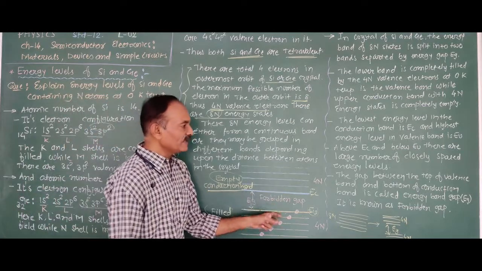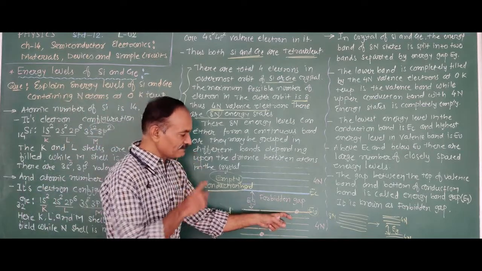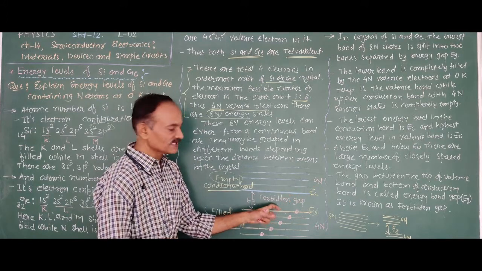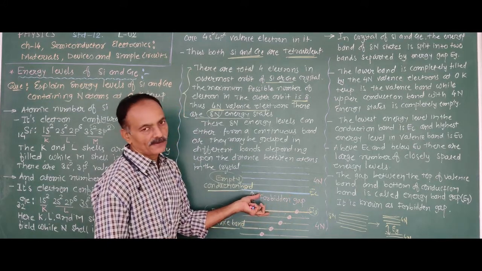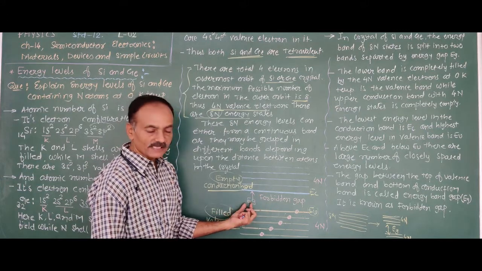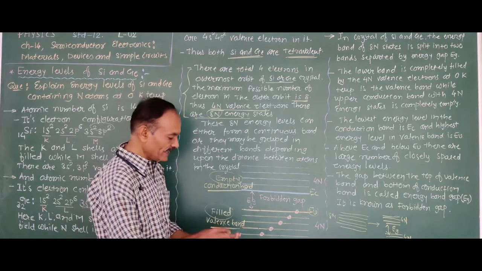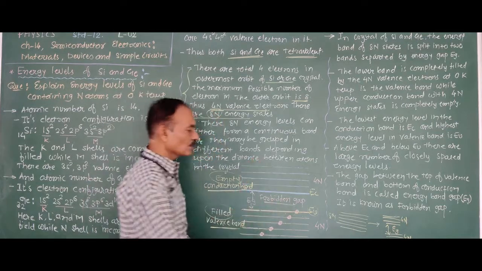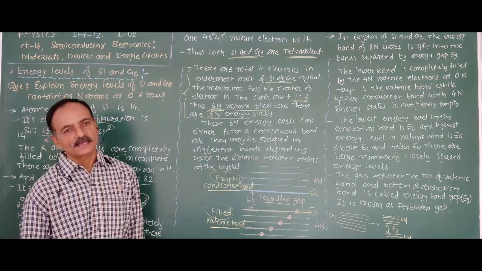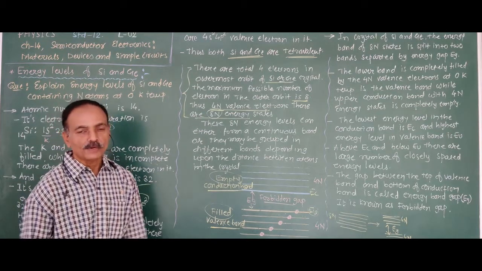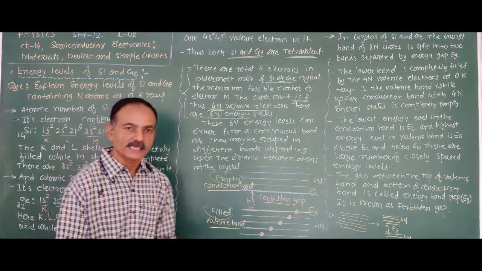The gap between the top of the valence band and the bottom of the conduction band is known as the energy band gap, with energy Eg. That is also known as the forbidden gap. That is very easy. Only keep in mind that it is not important in the exam.